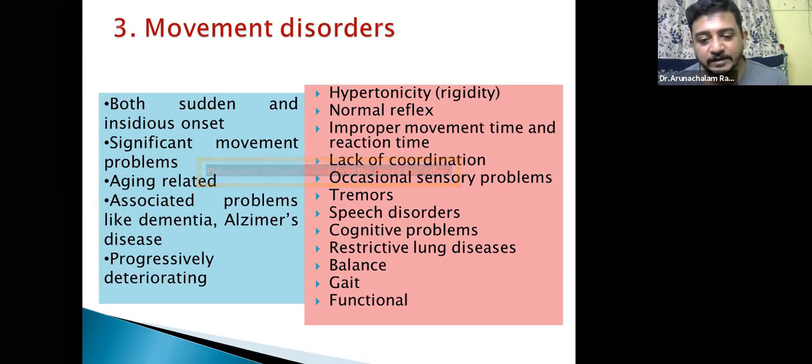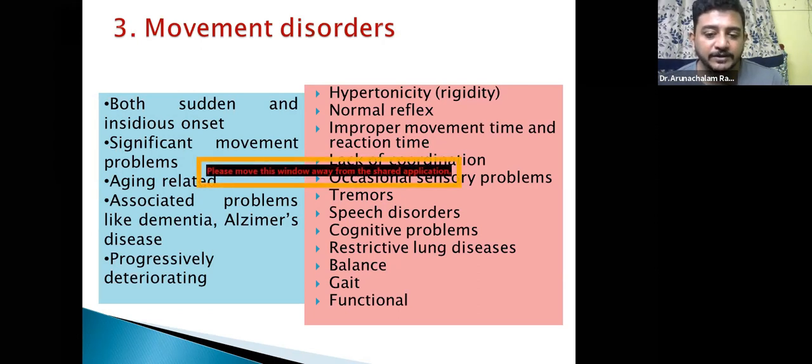So resting tremor and intentional tremor will tell you whether the patient is having a basal ganglia problem or the problem is with the cerebellum. Next is, the patients may have some speech disorders which are not like the upper motor neuron lesion. You will have an articulation problem. That is, when the cerebellum is involved, the patient will have dysarthria, where the content of speech will be good, but the articulation, that is how he combines words together and spills them out, is the problem.